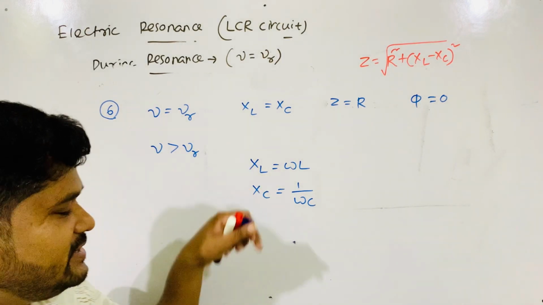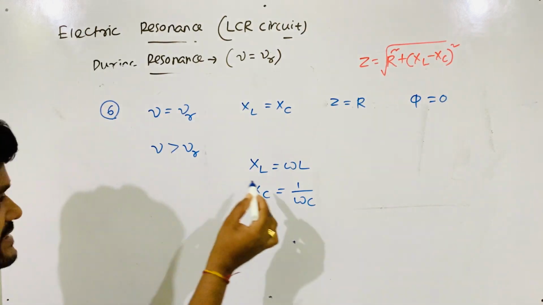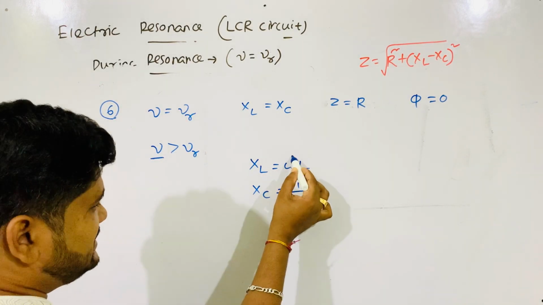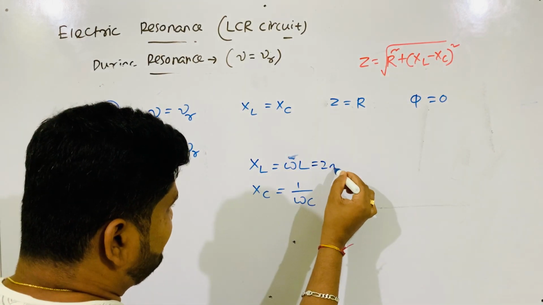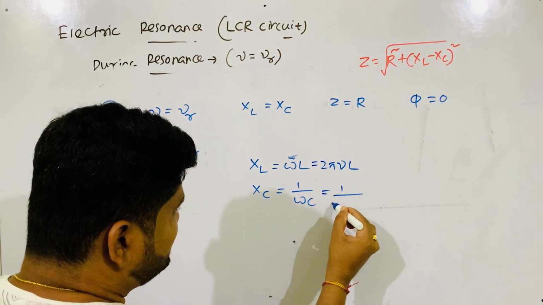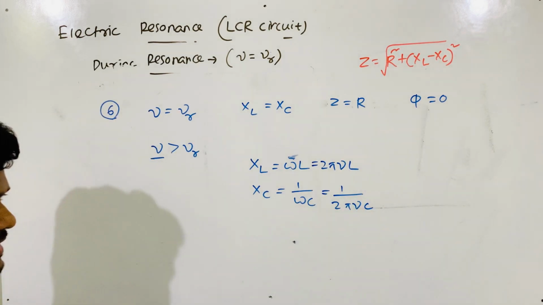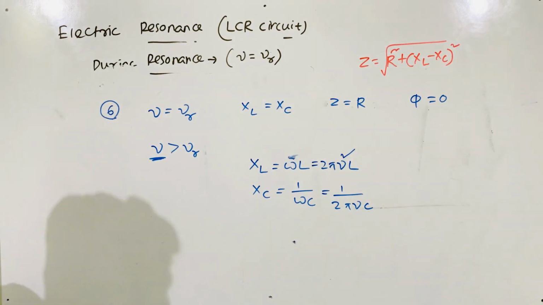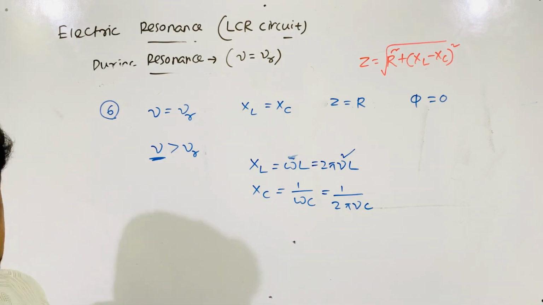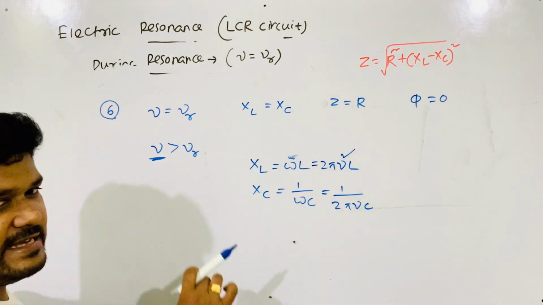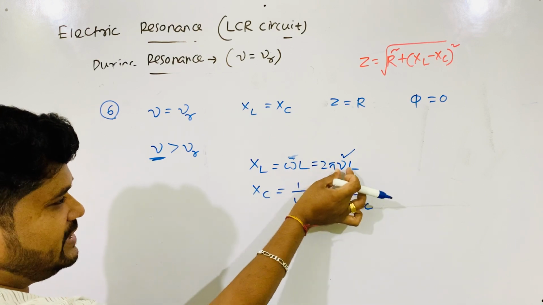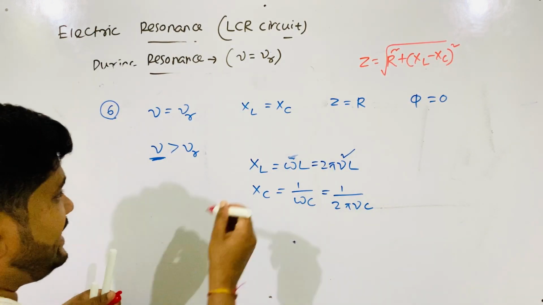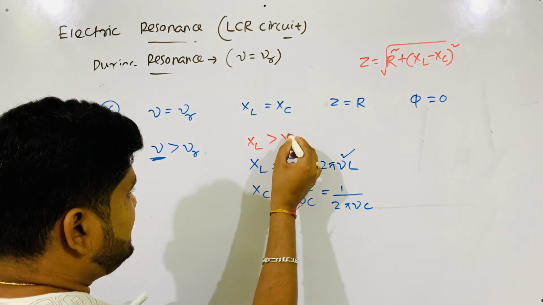So which one is more among this? If frequency increases, omega means 2 pi nu. So XL is 2 pi nu L, and XC is 1 by 2 pi nu C. When frequency increases, this one increases and this one decreases. Numerator frequency is there, so XL increases. So here XL is greater than XC.